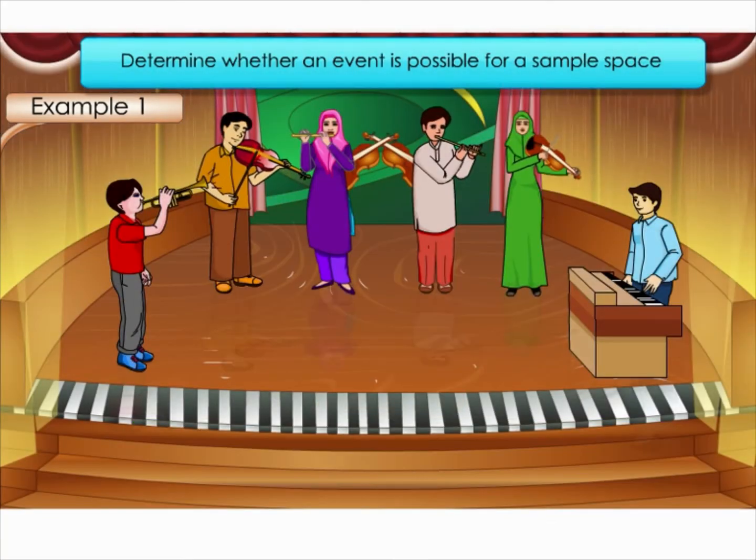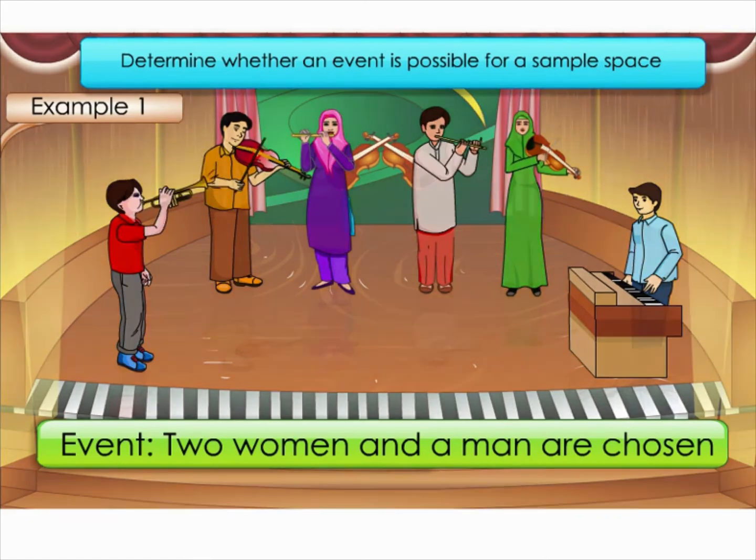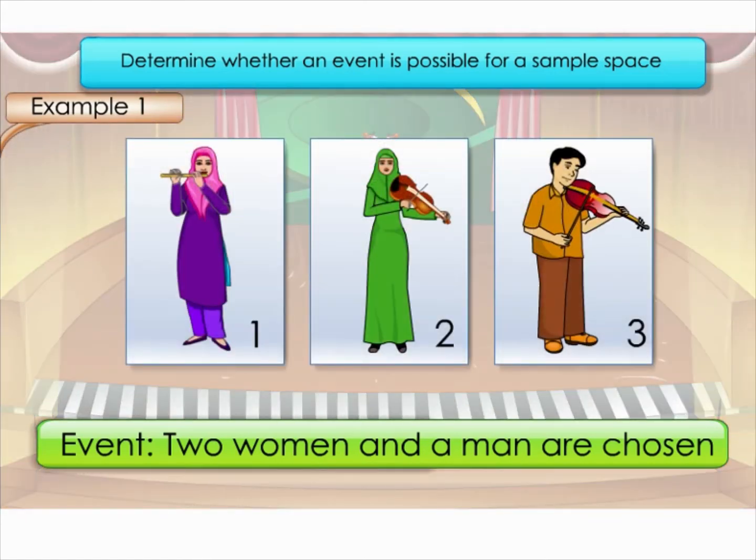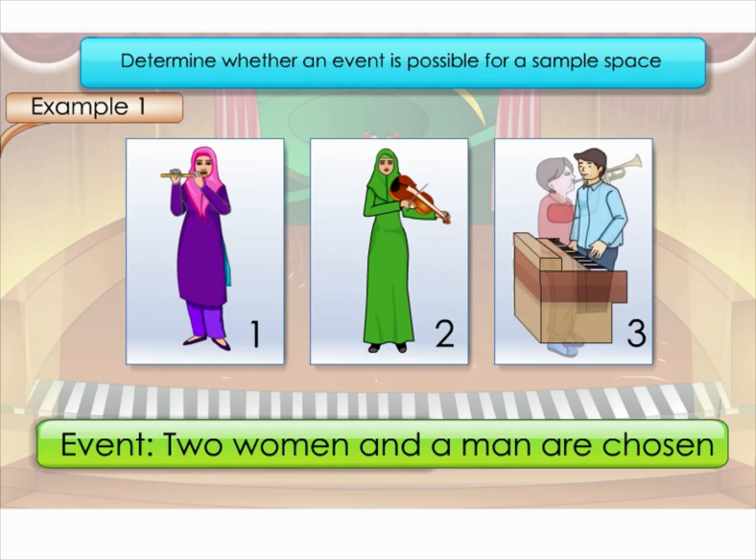The third event is 2 women and a man is chosen. 1 woman, 2 women, and 1 man. The man can either be the first man, or the second man, or the third man. We can see that the event 2 women and a man are chosen is possible for the sample space.